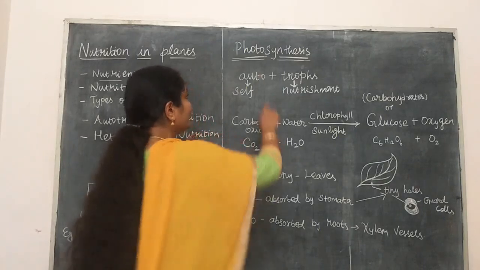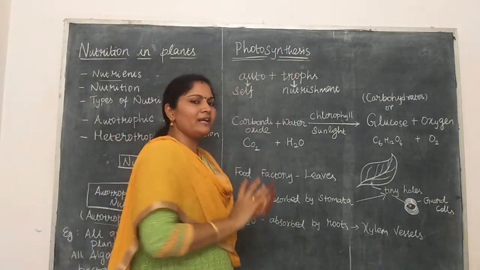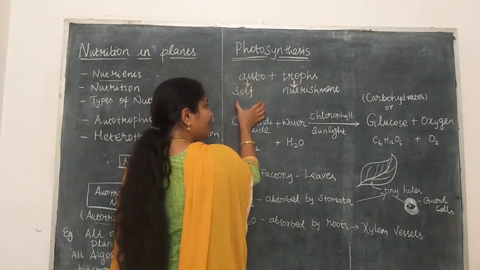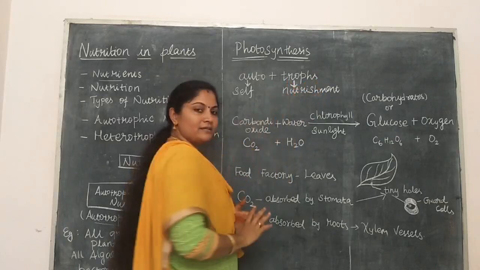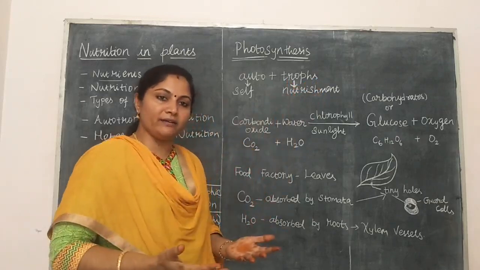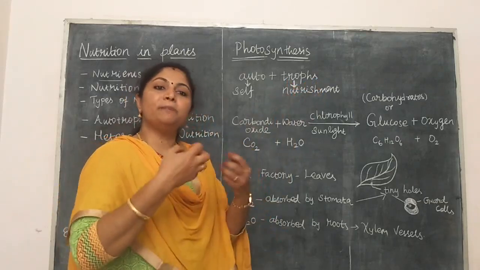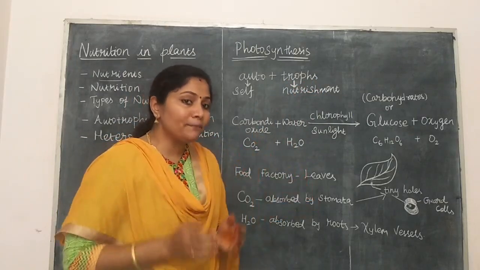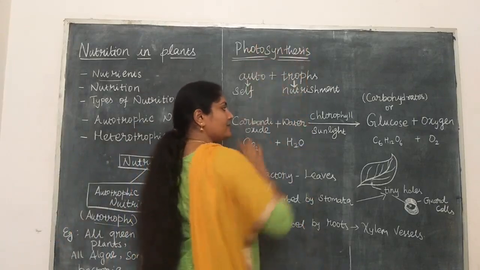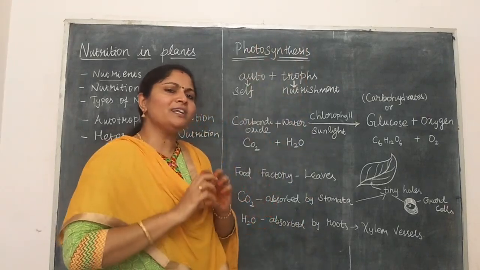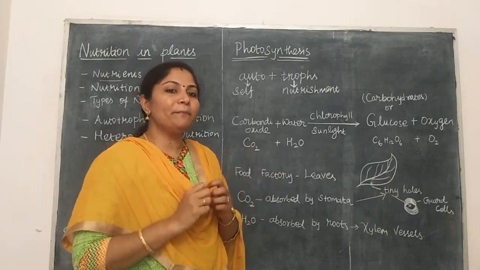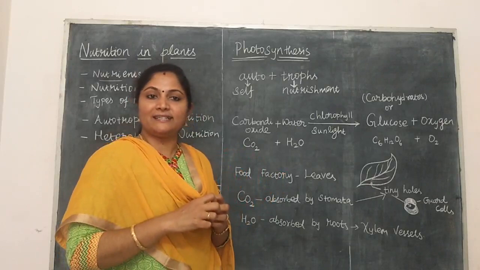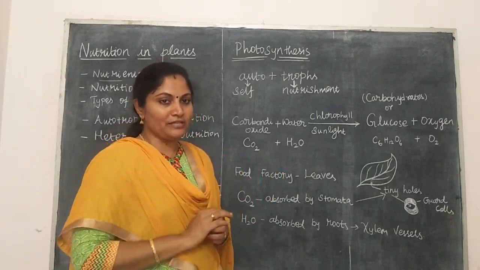Okay, so see here, photosynthesis. Already we know what is meant by autotrophs. Auto means self, trophs means nourishment. Self-nourishment. That means an organism that can prepare its own food by the process of photosynthesis is said to be an autotroph. See what things are needed to prepare its own food. First, you should know what raw materials are needed for the process of photosynthesis.